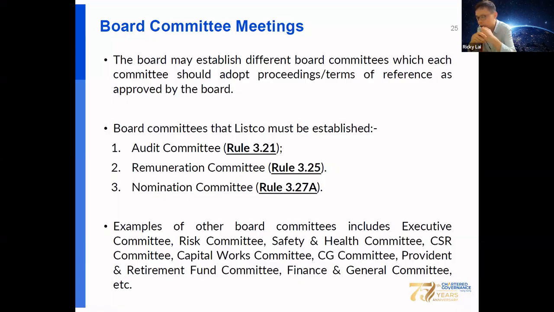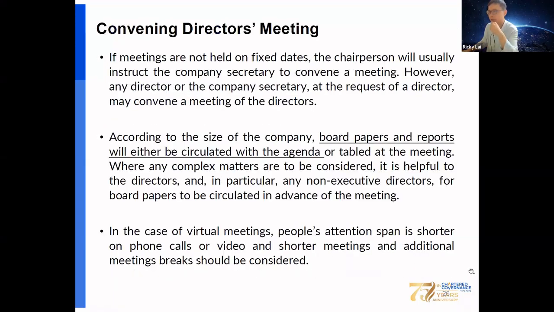Depending on the CG structure, the listed company may also establish other board committees, for example, executive committees, risk committees, safety and health committees, CSR committees, CG committee, or even a pension fund committee. The directors can delegate authorities to the board committees.